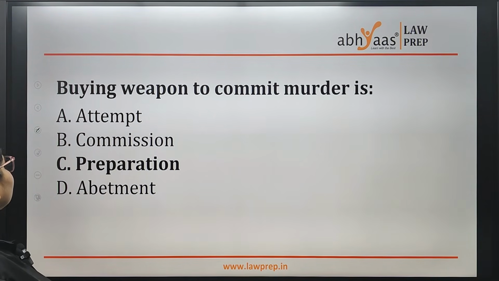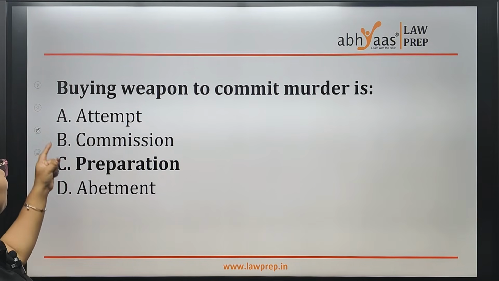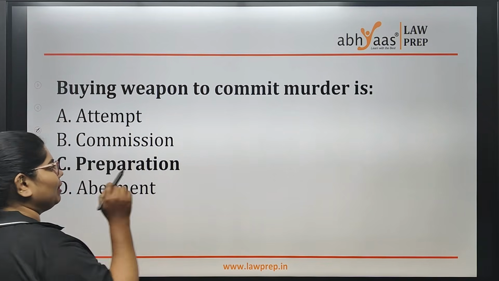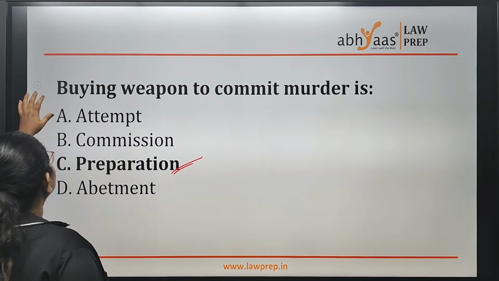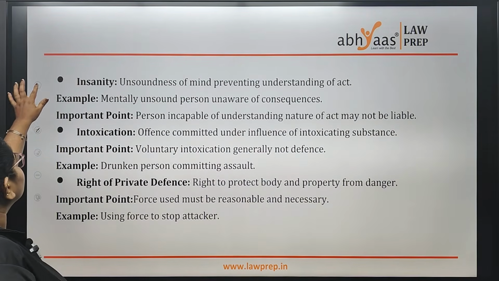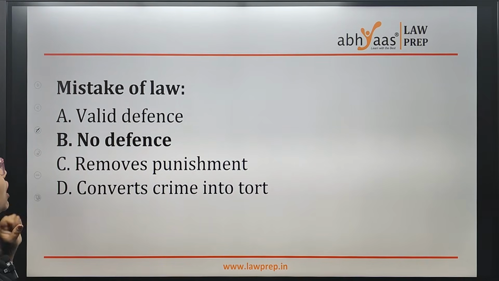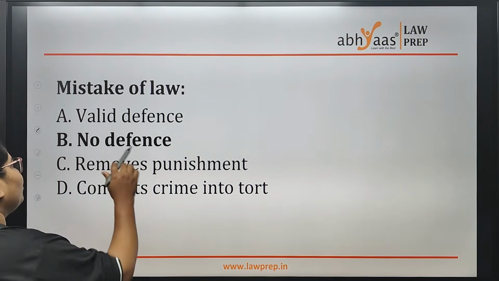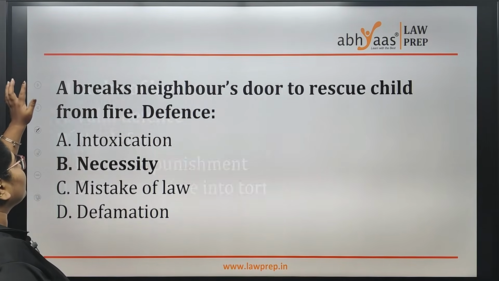Now coming to your MCQs. Buying a weapon to commit murder is preparation. Mistake of law: we said mistake of fact is a defense, but mistake of law is no defense.